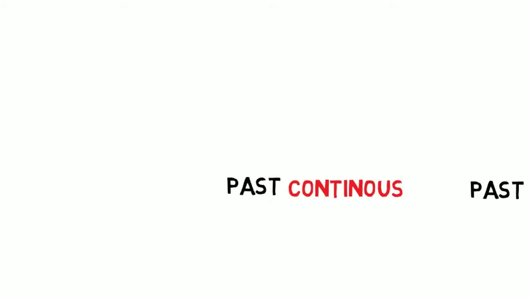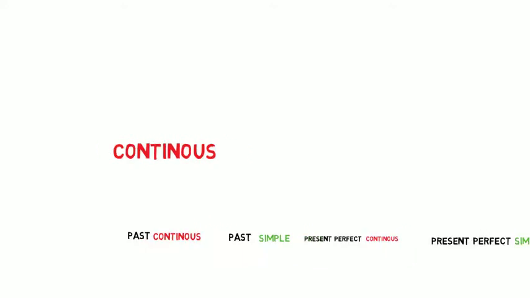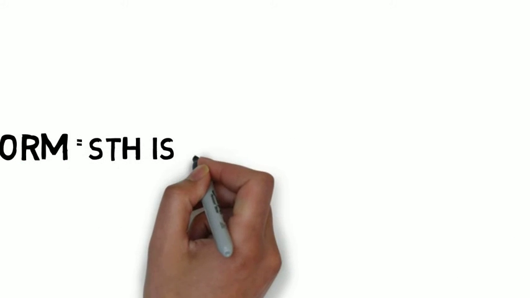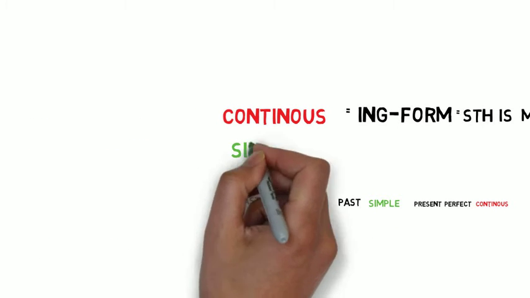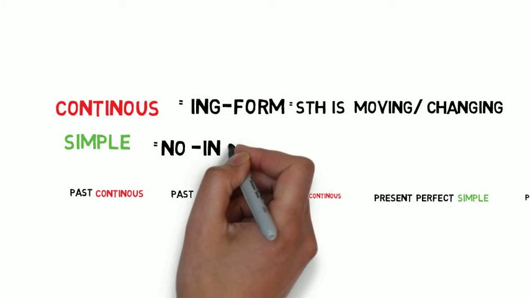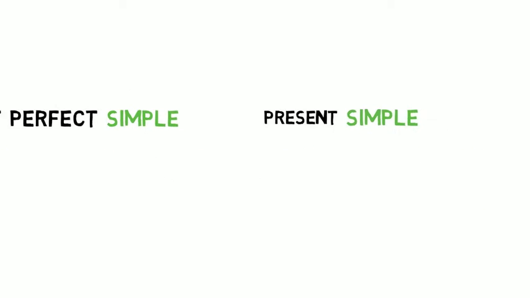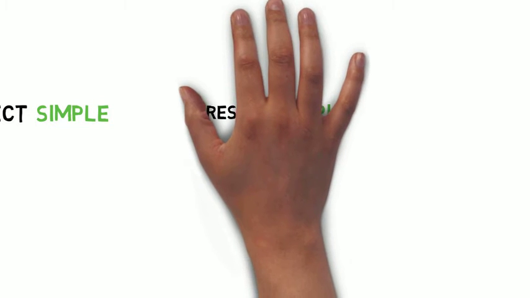Now, to begin with, I'd like to explain the difference between continuous and simple. Continuous means that somewhere in your verb you've got the ing form, plus you've got the idea of movement, change, progress. Simple means there is no ing form, plus this particular verb tense has nothing to do with movement, change or progress.